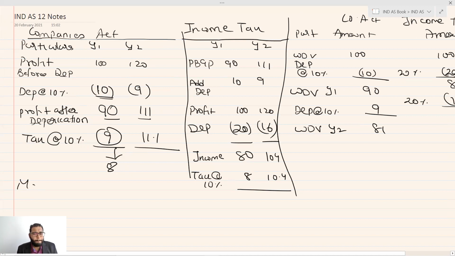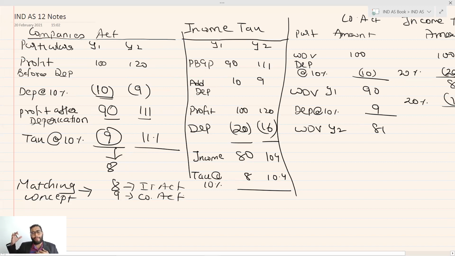Okay, matching concept. Matching concept says that expense of the same period should be matched with the revenue of the same period. Now the question arises, which is the expense of that period? So for example, I have a revenue 100 or let's say whatever on the basis of which I have calculated tax. Is the tax 8 rupees for that particular period as per the Income Tax Act, or expense is 9 rupees as per the Companies Act?